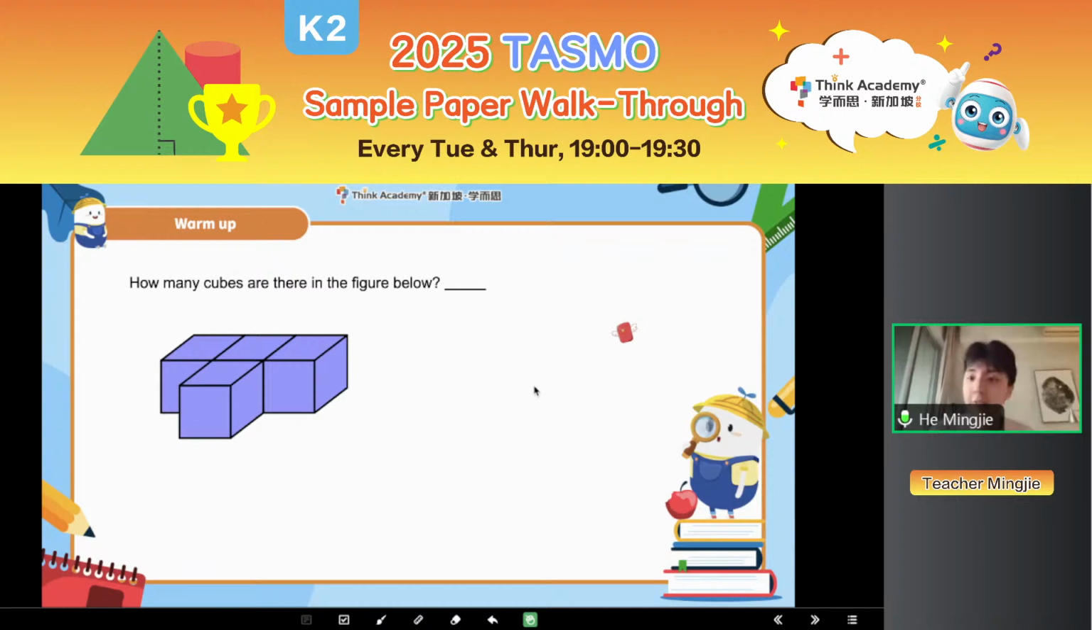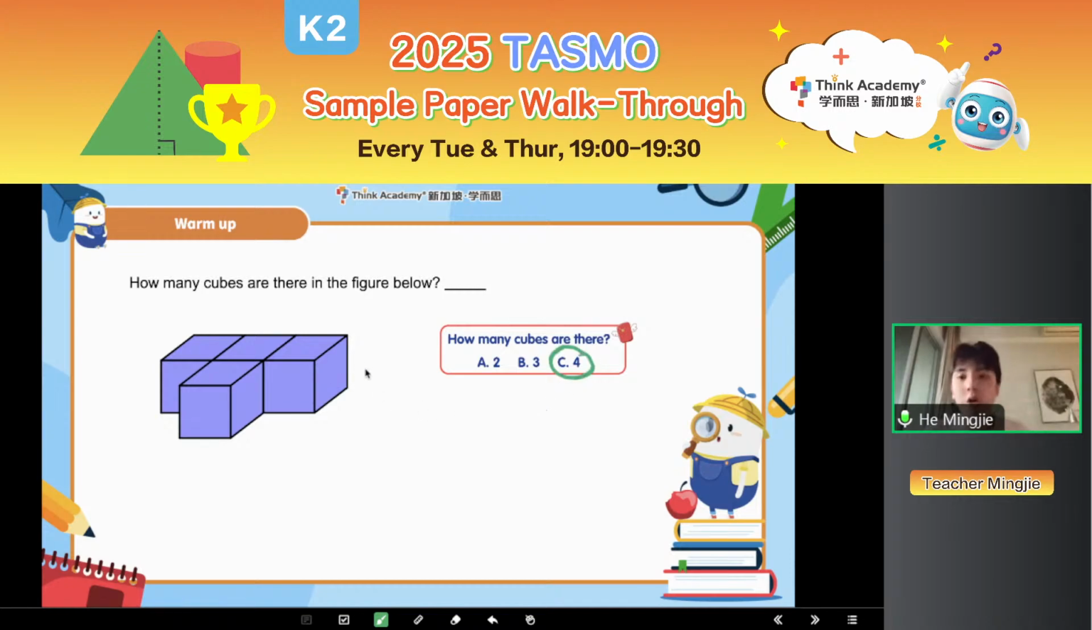Okay, first let's have a quick warm up. It's a very easy question. You can type the answer in the chat box. How many cubes are there in the figure below? Maybe I give you 3 options. A, 2; B, 3; C, 4. Can you tell me how many cubes are there in total? That's easy, right? I want to see your reactions. Okay, very good. So that's 4. Good job. Wow, I saw so many reactions in the chat box. So 4 cubes. That's easy, right?